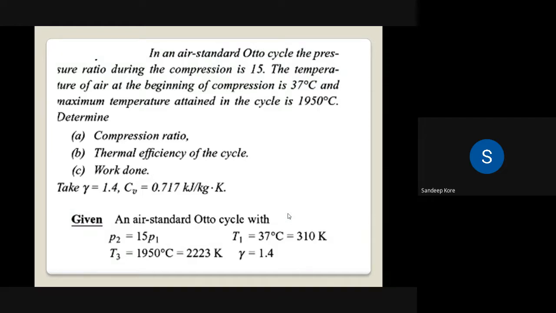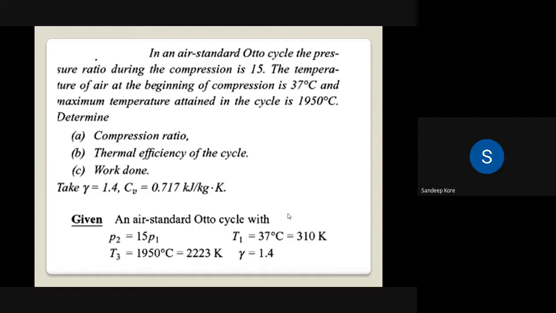The pressure ratio during the compression is 15. The pressure ratio is given instead of compression ratio. The temperature of air at the beginning of compression is 37 degrees centigrade, and the maximum temperature obtained in the cycle is 1950 degrees centigrade. Determine the compression ratio, find out the thermal efficiency, and find out the work done.